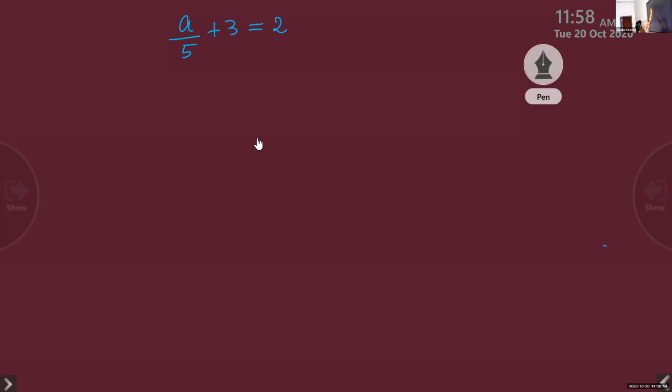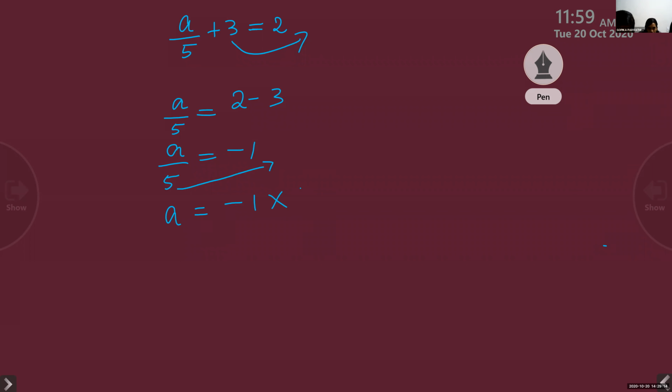A by 5 plus 3 is equal to 2. So A by 5, we'll take that 3 to this side. So it will be 2 minus 3. So A by 5 is equal to 2 minus 3, negative 1, isn't it? So A is equal to negative 1 into 5. Any doubts, children? Sneha, did you understand? Yes, ma'am. So A is negative 1 into 5, negative 5.